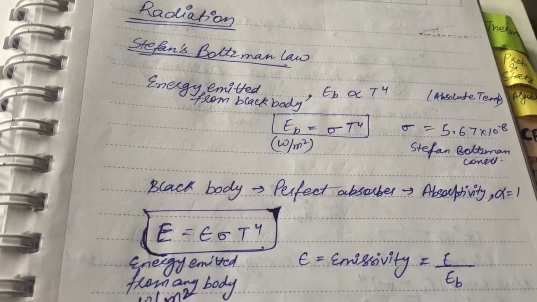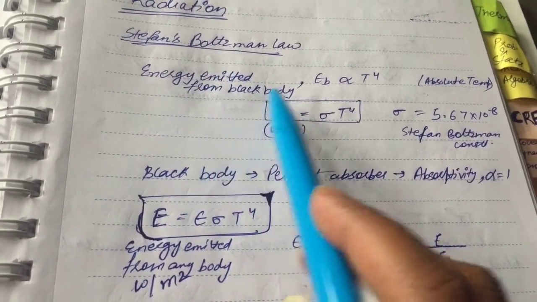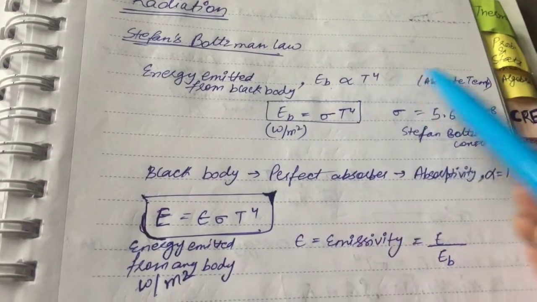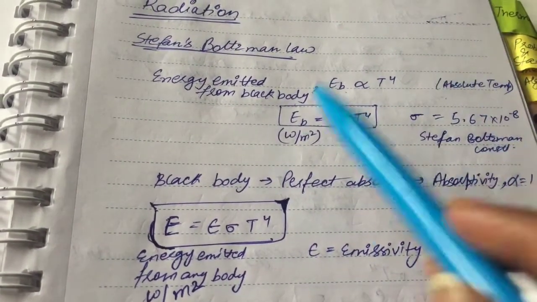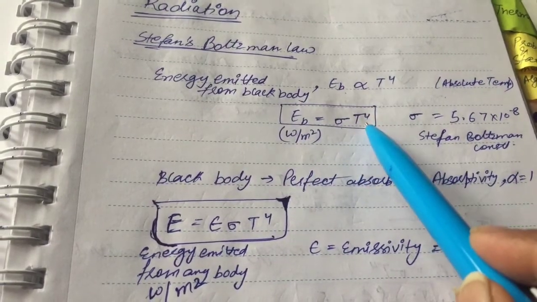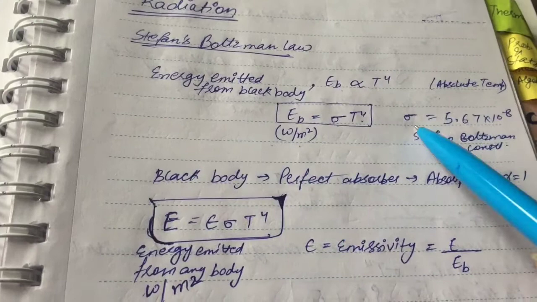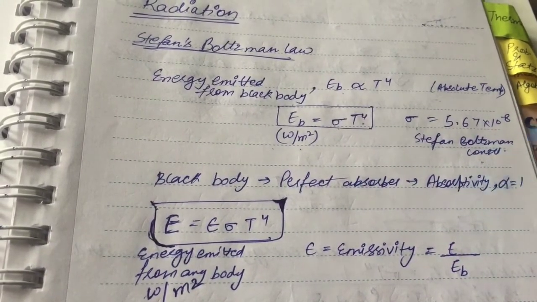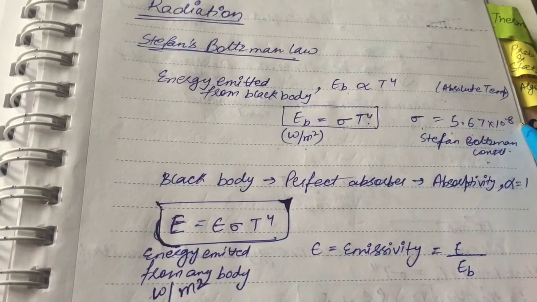Radiation. First we have Stefan Boltzmann law. It states that energy emitted from a black body, denoted as Eb, is directly proportional to absolute temperature to the power 4. Eb is equal to sigma T to the power 4. Unit of Eb is watt per meter square, where sigma is Stefan Boltzmann constant, which is equal to 5.67 into 10 to the power minus 8.